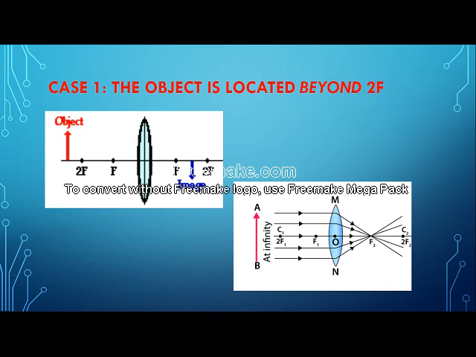You can see in the picture, the incident rays all meet at a particular point f2 on the other side, and this is how the image is formed. Here the image formed will be inverted, it is a real image. It can be taken on the screen. Understood? I have taken both cases here, if the object is beyond 2f or if the object is at infinity.